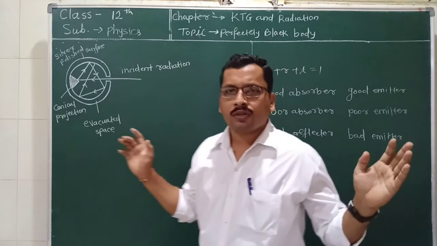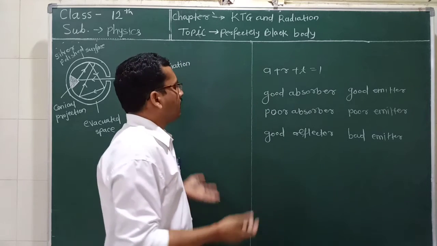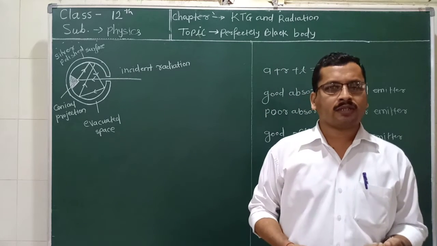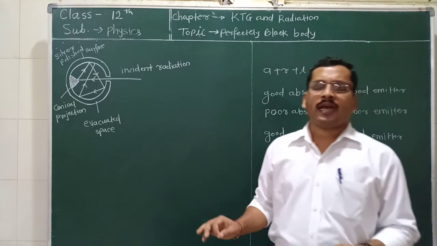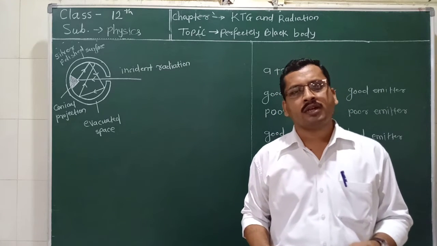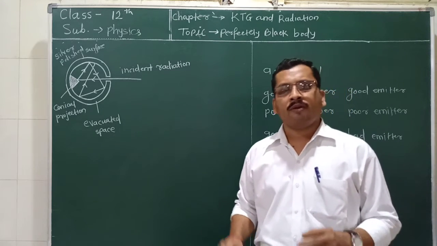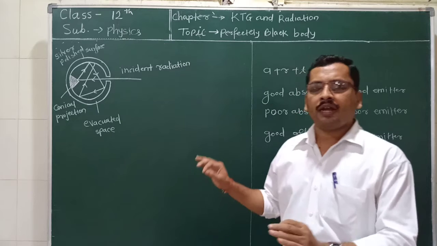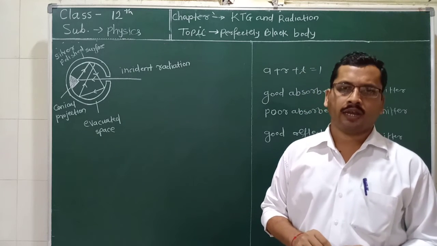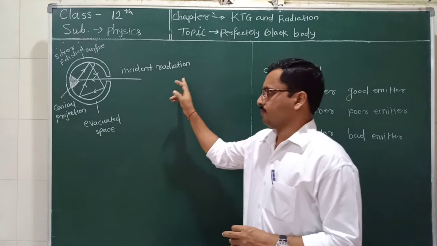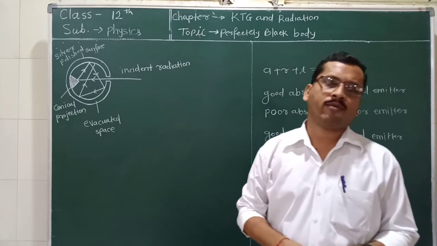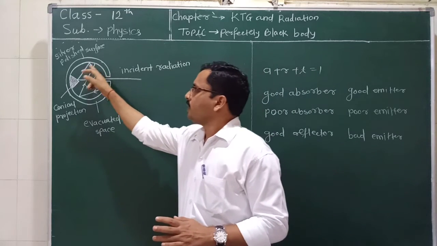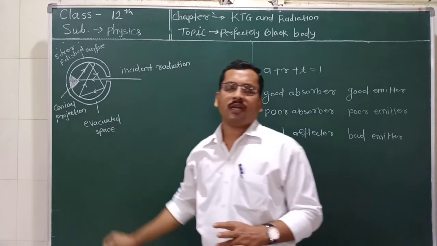Then what are the examples of a perfectly black body? In nature, no perfectly black body appears. So lamp black can be used as a perfectly black body, which absorbs nearly 97% of the heat radiation incident on it. An artificial perfectly black body can be formed by Ferry. The diagram of Ferry's black body is shown here.